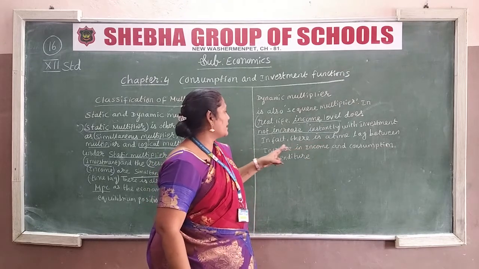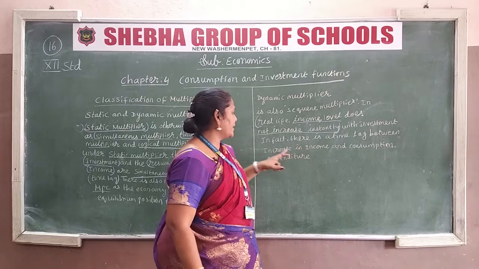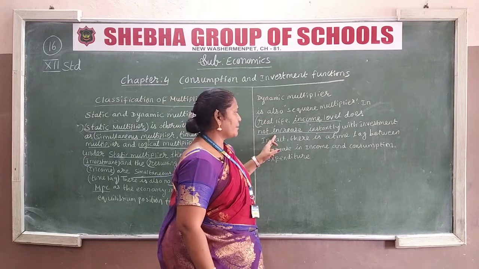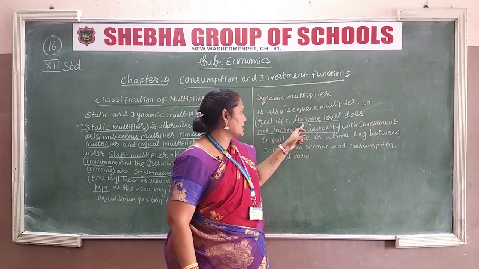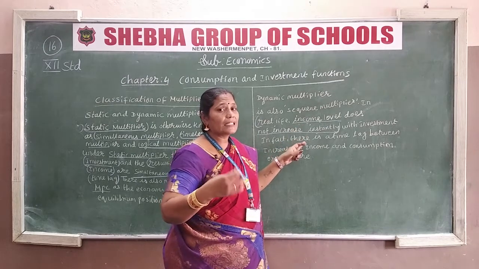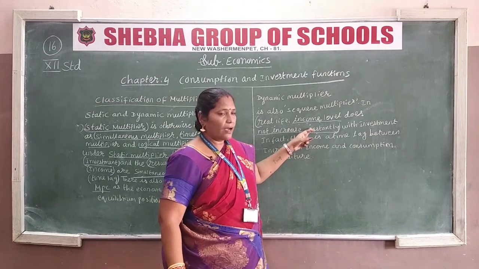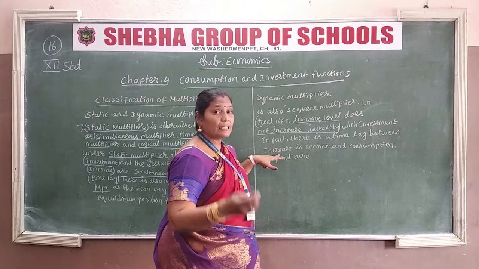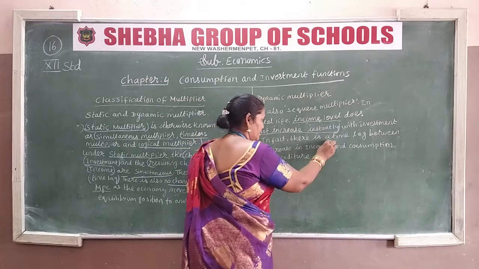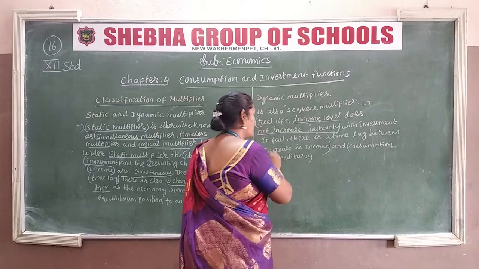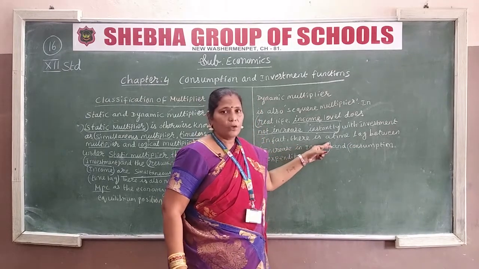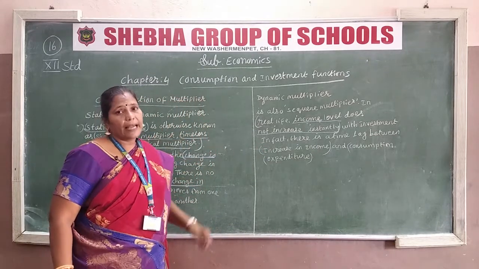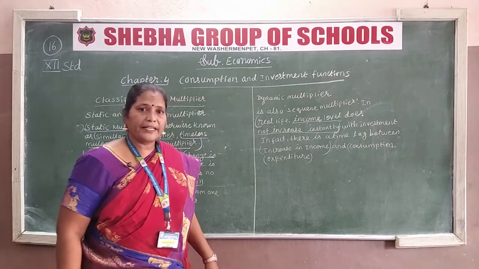So with investment, in fact, there is a time lag between increase in income and consumption expenditure. What is given in the dynamic multiplier is that income level does not increase instantly with investment. There is a time lag between the increase in the income and the consumption expenditure. Okay? I hope you have understood the static and the dynamic multiplier. Now let us move to the next one.